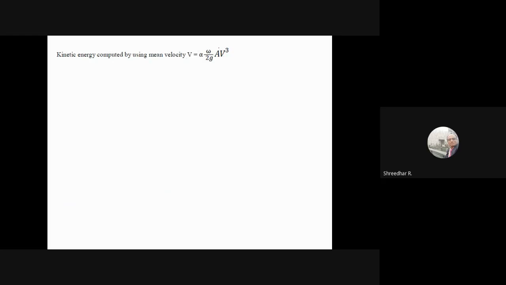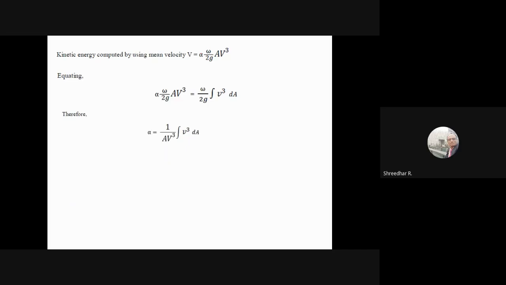This is the kinetic energy which will match with the kinetic energy that we had by taking the elements. So you equate these two, and then you get a factor called the kinetic energy correction factor. This is how we do it: if you know the expressions for V, we integrate that and find out the kinetic energy.